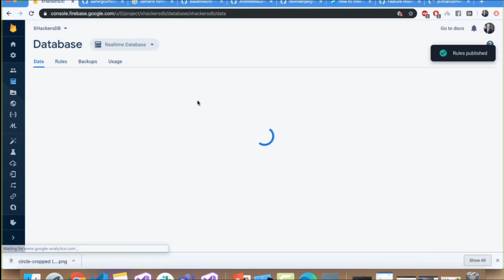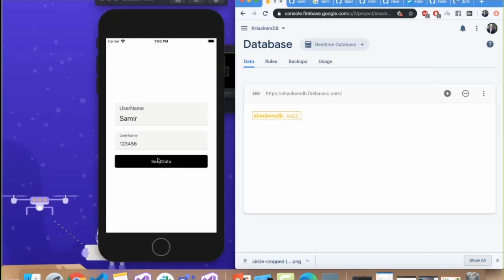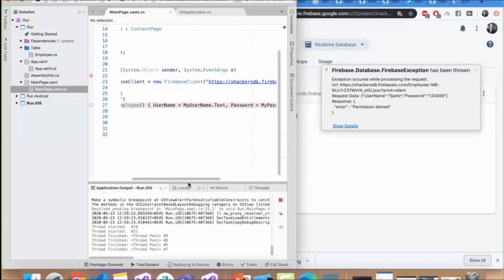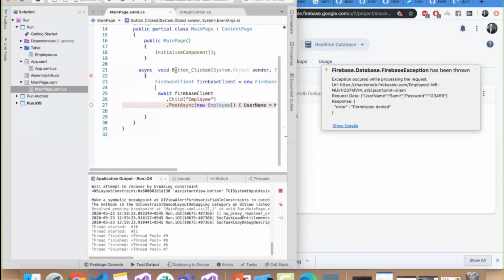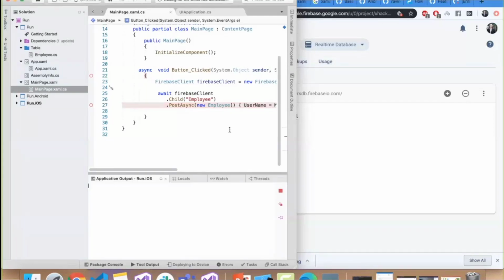That's all. Now let's go to the database section, as we want to see our magical things going on over here. Okay, now I'm going to send the data. Let me rerun the app itself.